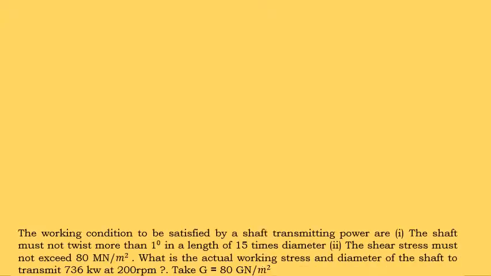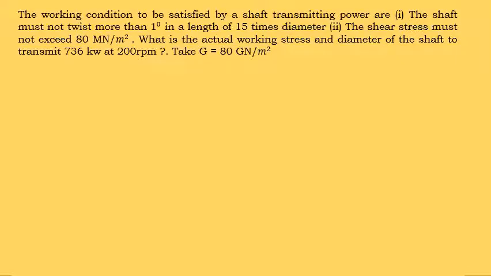Problem is: the working conditions to be satisfied by a shaft transmitting power. First one, the shaft must not twist more than 1 degree. This is the maximum angle of twist, which is given in the length of 15 times the diameter. So the length is not directly given, it is given in terms of diameter.